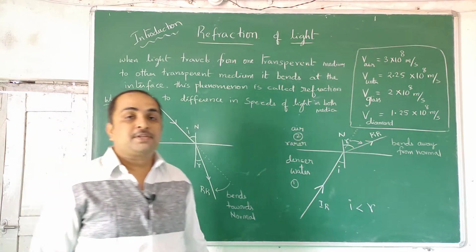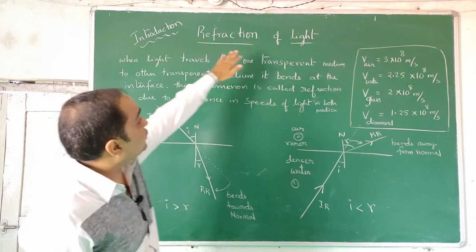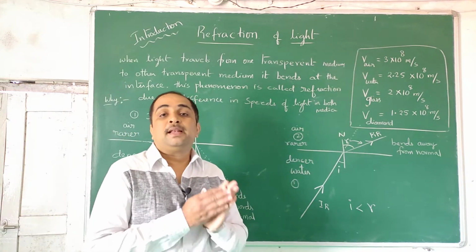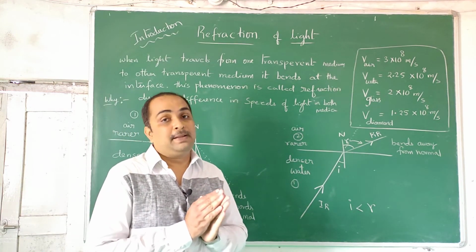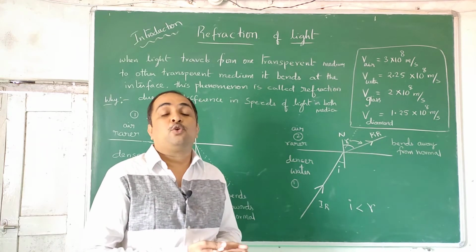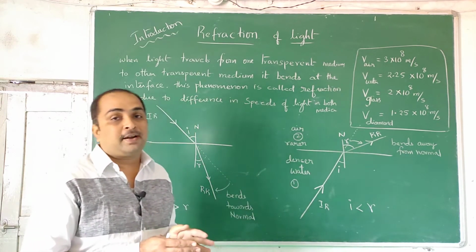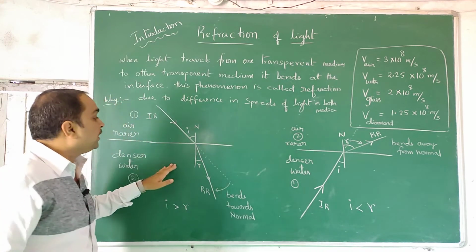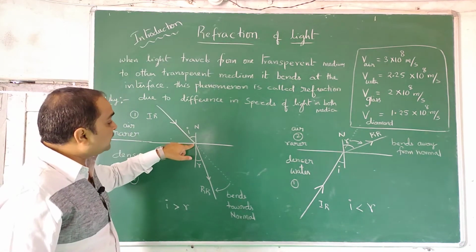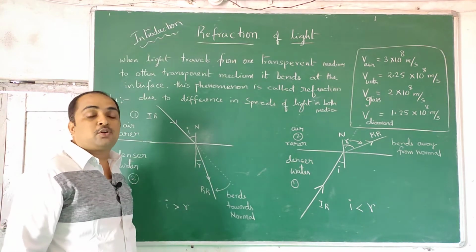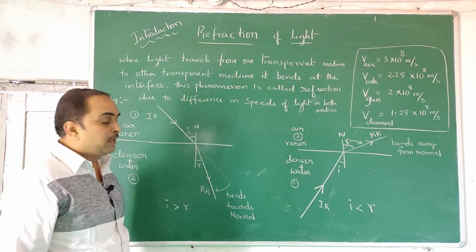So one minute revision we are doing. We are introducing refraction of light. What is basically refraction of light? Light travels straight in any given medium, transparent medium, and it will not go into non-transparent opaque mediums. In a given medium it travels straight, but whenever it goes from one transparent medium to another transparent medium, it bends at the interface. Wherever it touches the surface of separation, it bends there. This phenomenon is called refraction of light.